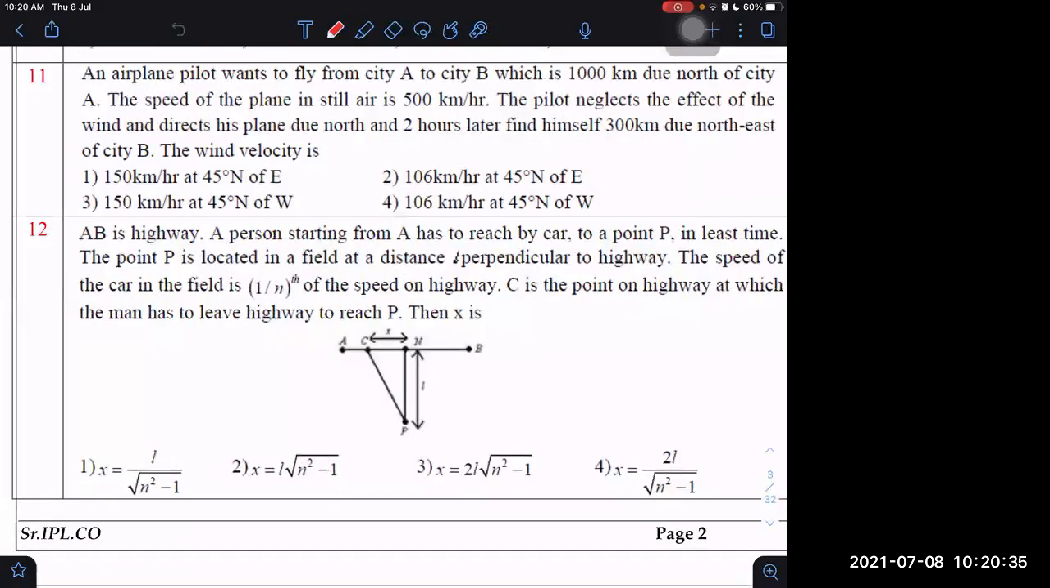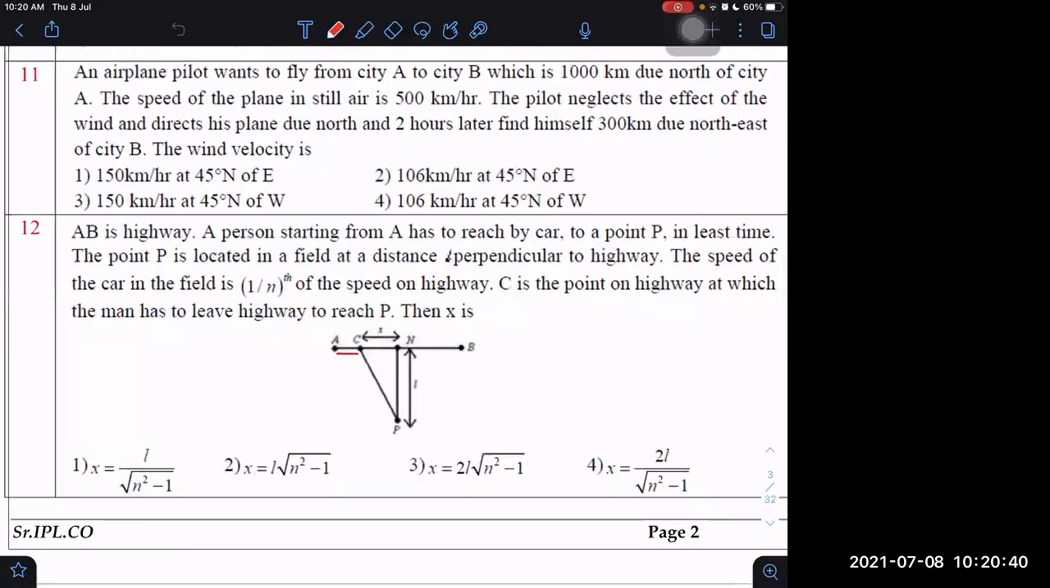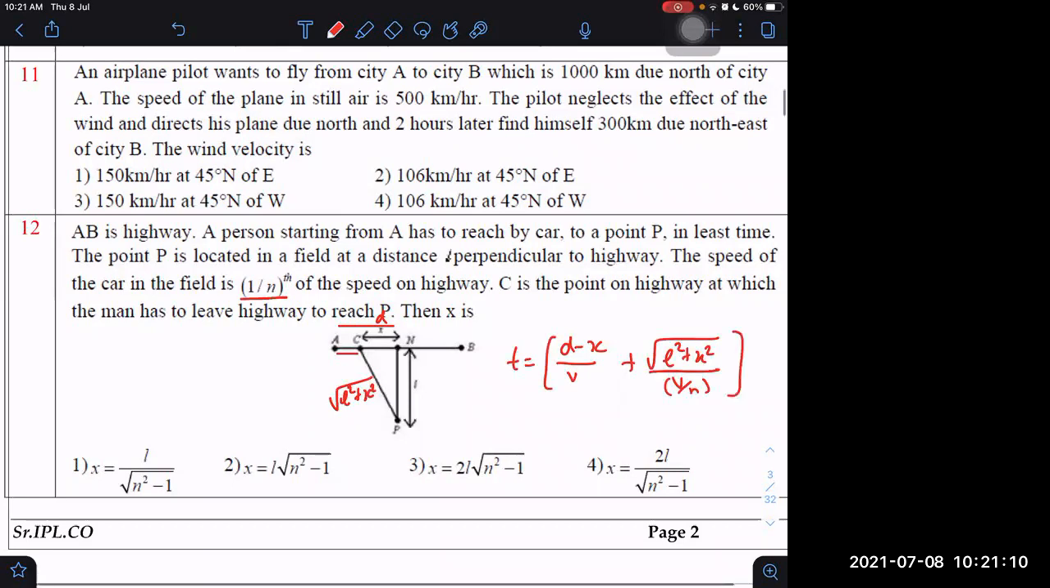It is a minimum-maximum condition we have to use. What is the time taken? If AC distance is, let us say, D minus X, with total distance assumed to be D, the time is (D minus X) by V plus the root of L square plus X square, that is this hypotenuse. But the speed becomes V by n, so I should write V divided by n. That is the time taken. And I should now differentiate time with respect to X.